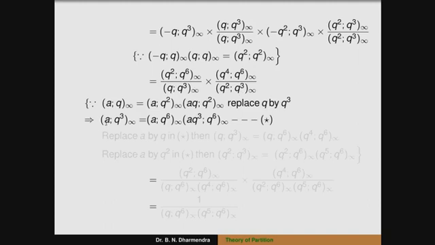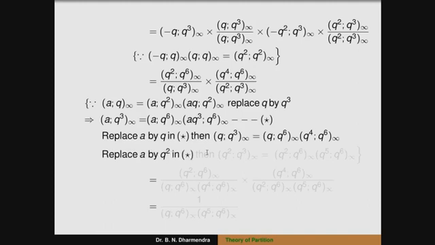So we can replace the first term a by q. When I replace a by q in star, it can be written as (q^3; q^3)_∞ is equal to (q^3; q^6)_∞ into (q^4; q^6)_∞. And similarly, when I replace a by q^2, because the denominator's other term is (q^2; q^3)_∞, it can be written as (q^2; q^3)_∞ is equal to (q^2; q^6)_∞ into (q^5; q^6)_∞.